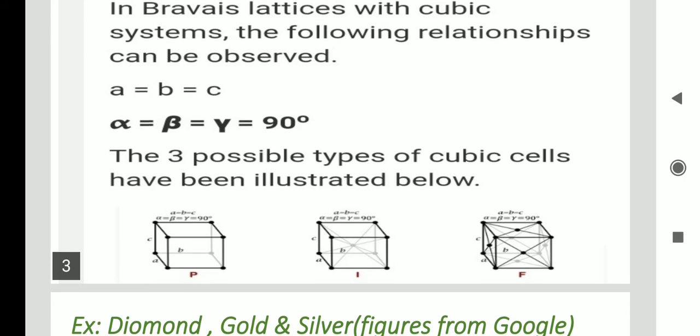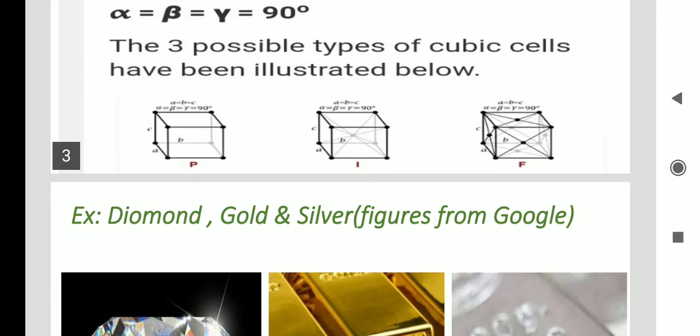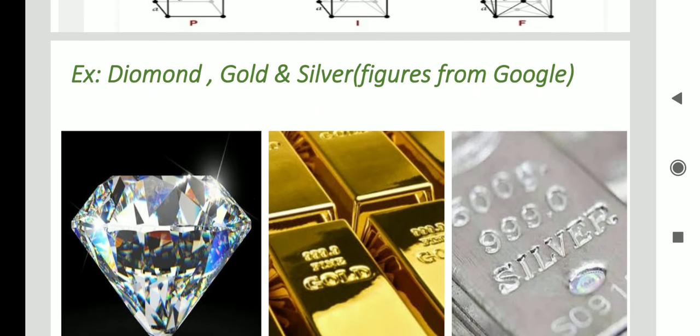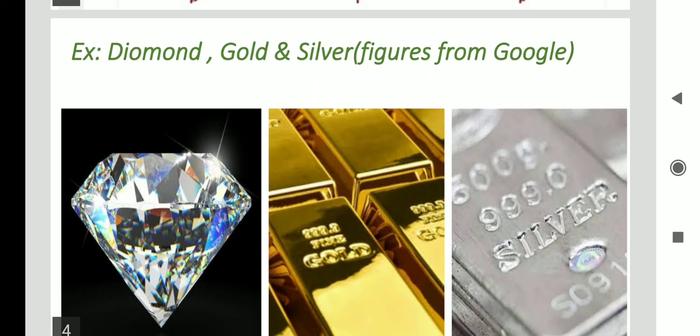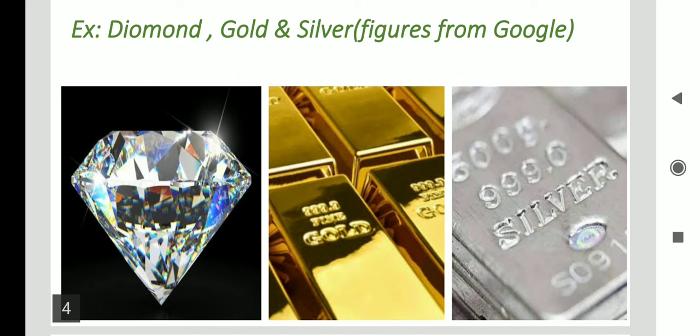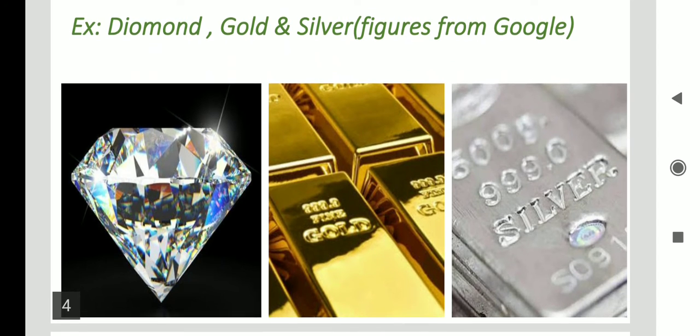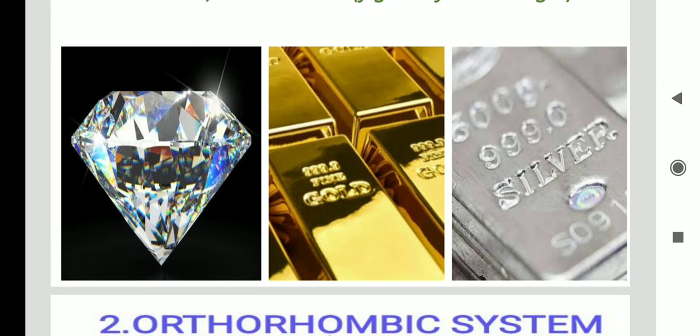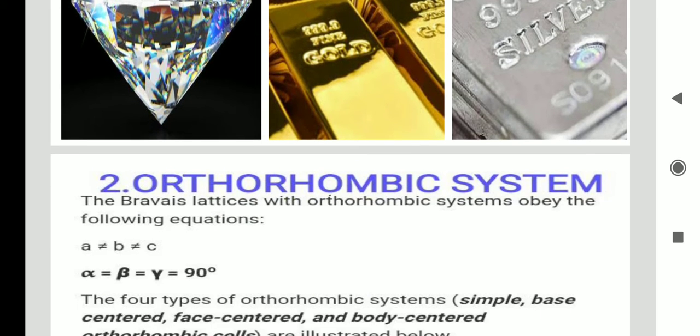The example of the cubic system is diamond. Which element will exhibit this characteristic? Diamond, gold, silver will exhibit the figures we drew, taken from a Google search. Many elements are there, but I took only these three elements: diamond, gold, and silver will exhibit the cubic system nature.